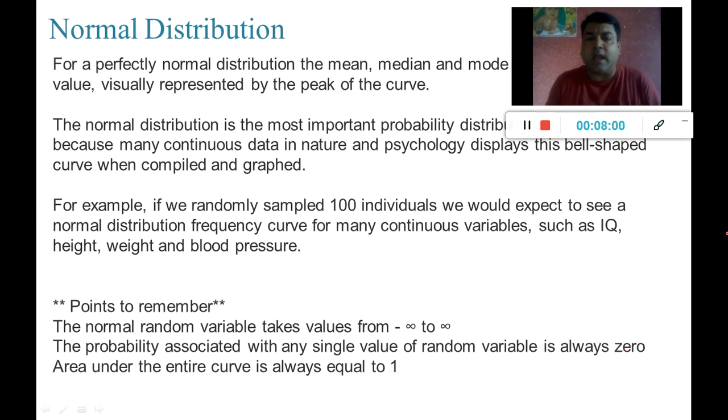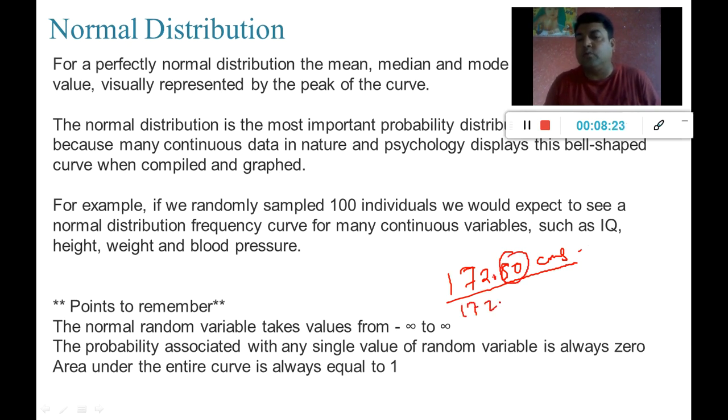When I say my height is 172.80 centimeters, actually I cannot say with guarantee that it is exactly 172.80 centimeters.